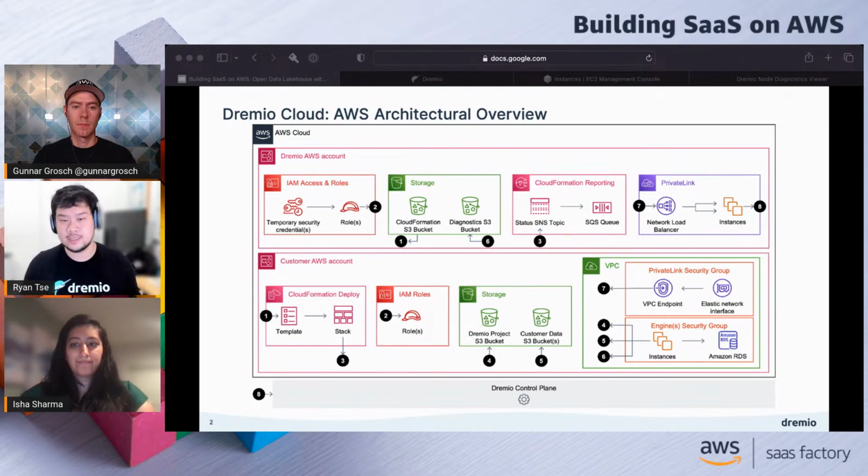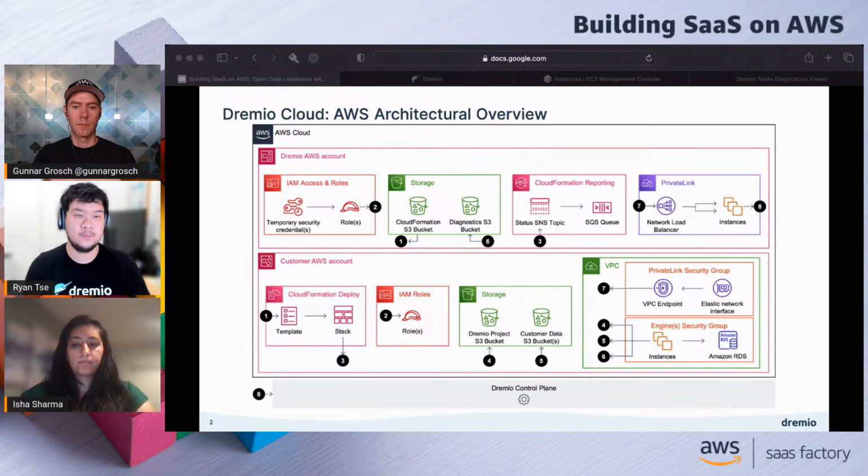Either we started the stack already and the process of deploying the resources has begun, or the stack is now done, and the rest of the Dremio process is finishing up so that I can get started with my new project. So that's the usage of this.